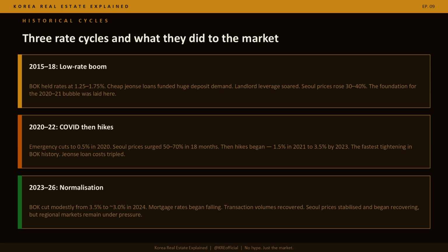Prices peaked and corrected, and normalisation from 2023 to the present. The BOK cut modestly from 3.5% to around 2.5%. Mortgage rates fell. Transaction volumes began recovering. Seoul prices stabilised and started rising again, while regional markets remain under significant pressure.